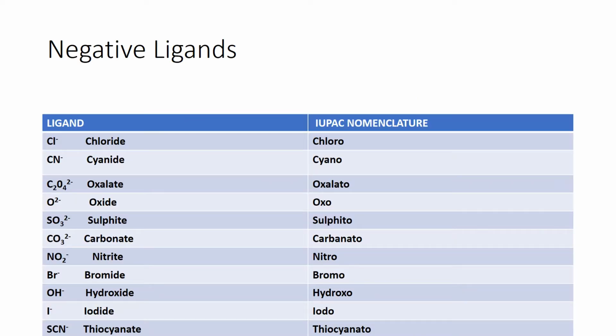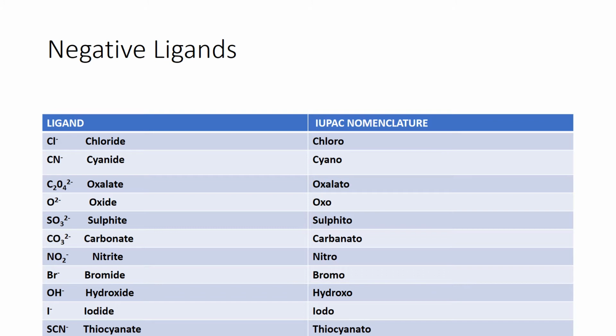Let us see some negative ligands. Chloride. The IUPAC name of this ligand is chloro. As I said, for a negative ligand, the name has to end with O. Cyanide becomes cyano. Oxalate, C2O4 having a charge of 2-, is oxalato. Oxide having a charge of 2- becomes the oxo group. Sulfite, SO3 2-, is sulfito. Carbonate, CO3 2-, becomes carbonato. Nitrite, NO2-, becomes nitro. Bromide becomes bromo.